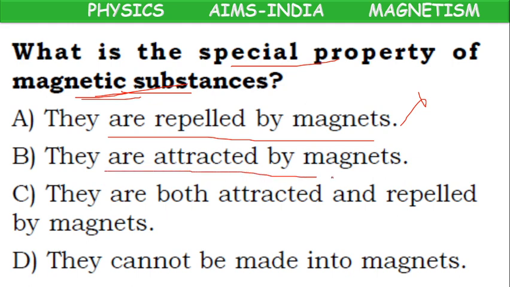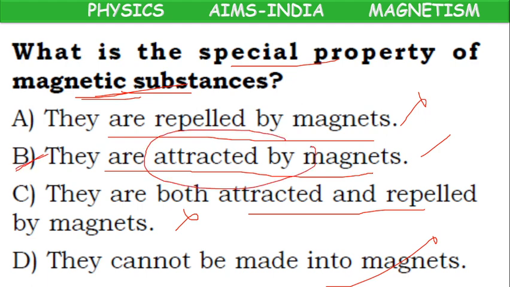They are attracted by magnets, correct. They are both attracted and repelled, wrong. They cannot be made into magnets, wrong, because we have methods like single touch method, double touch, electrical method, with which we can make magnetic substances into magnets. So what is the correct answer? Option B is the correct answer. They are attracted by magnets.